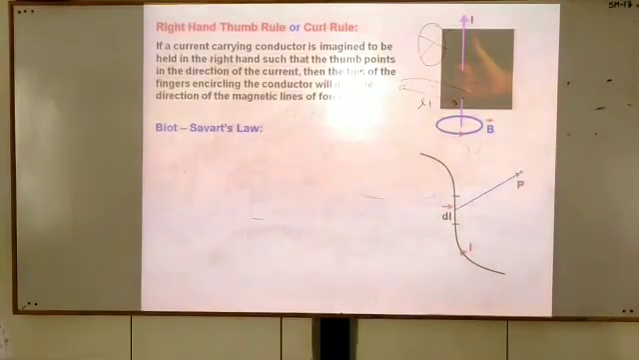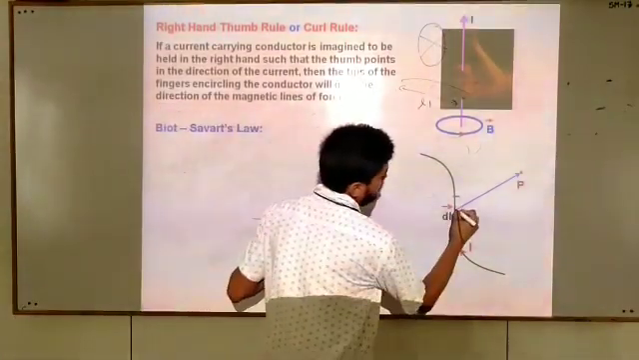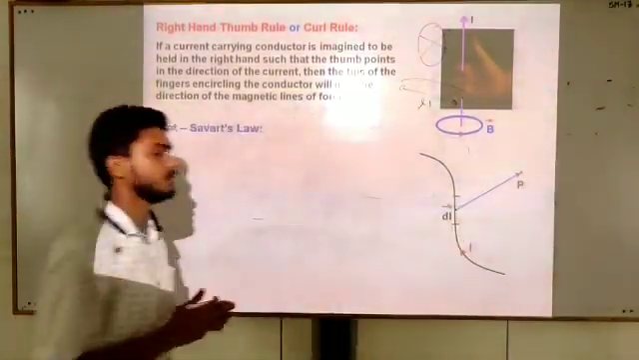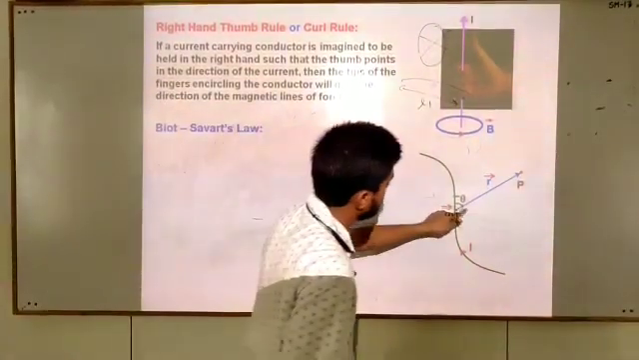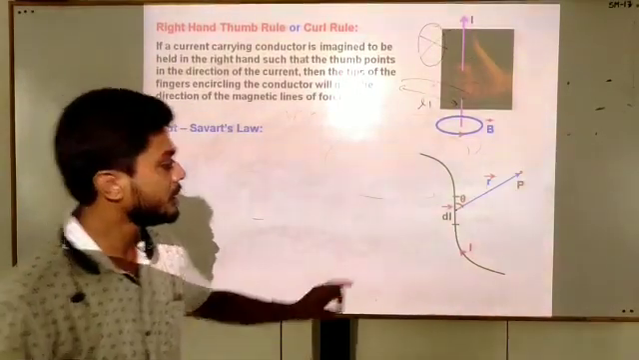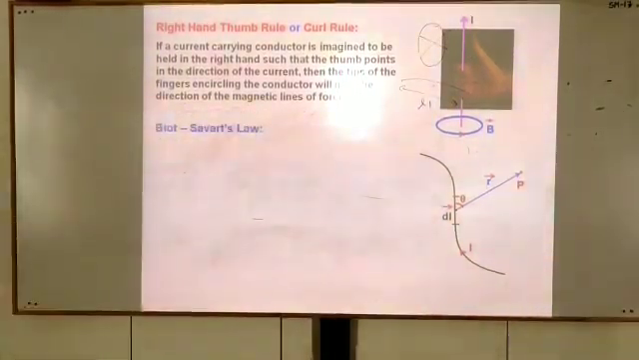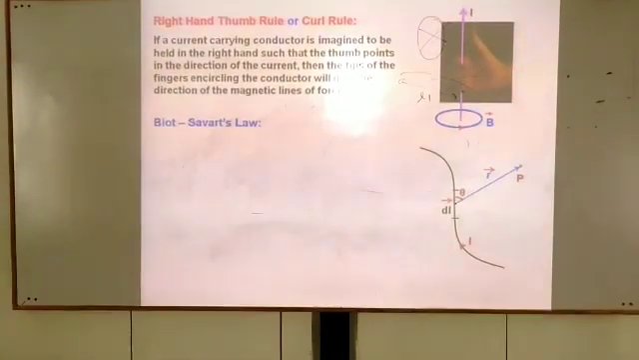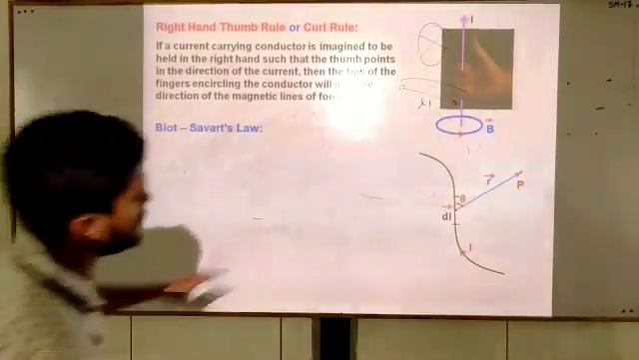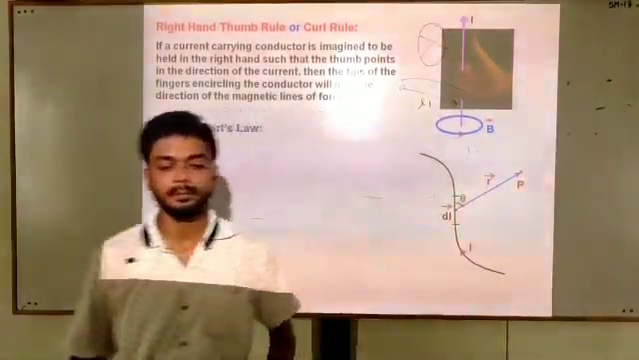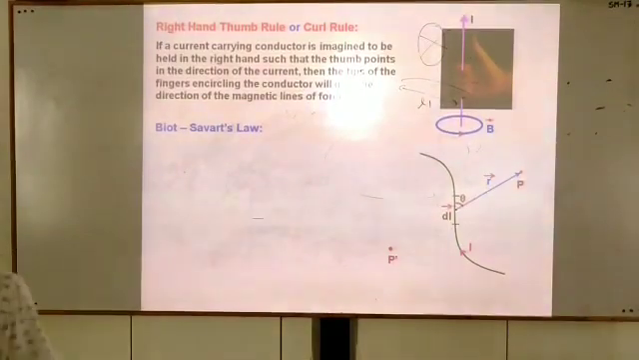Now, students, see what happens. Join this current carrying element to the point P. Suppose this distance is r and this angle is theta. It means that the angle between dl and r is theta.